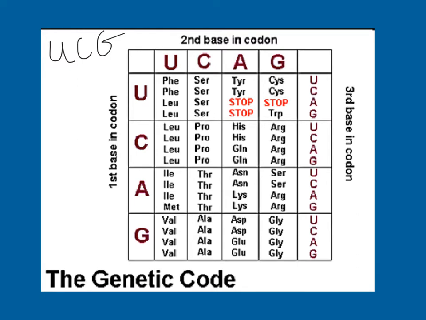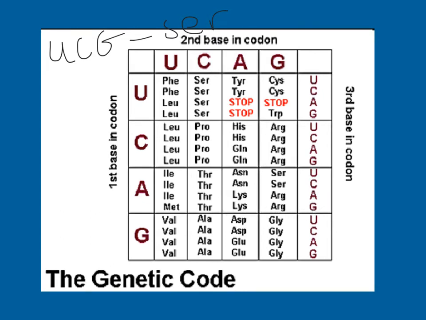Alright, so we're going to say that that codes for serine. Again, the process is you find your first base using this column here. Then the second step would be to find your second base here, come to where the two match together, and then find the third base here on the right and basically read over. So let's try another one.